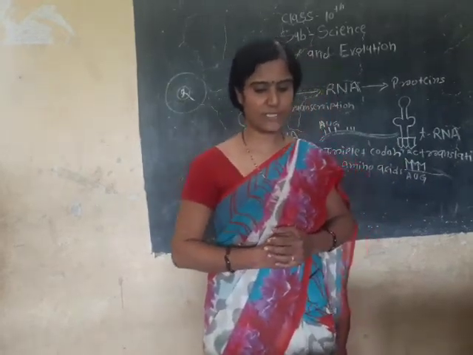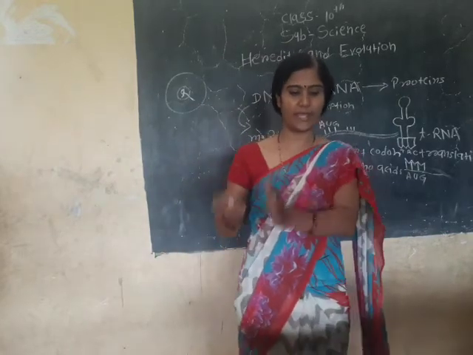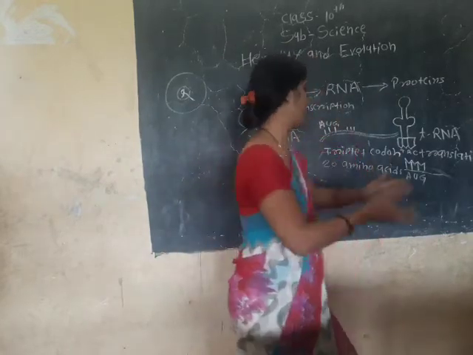See, during this process, the ribosome keeps on moving from one end of the mRNA to the other end of the mRNA.